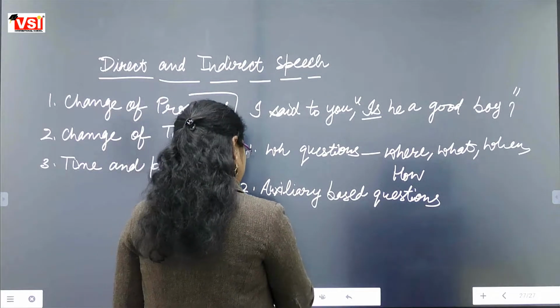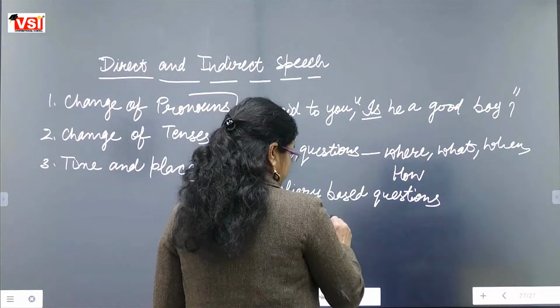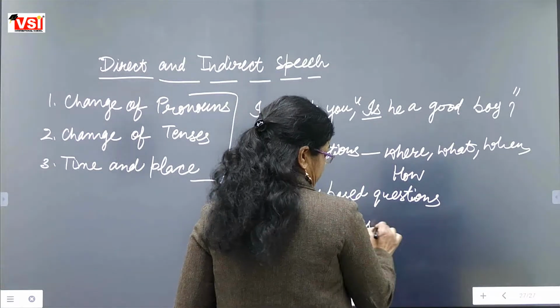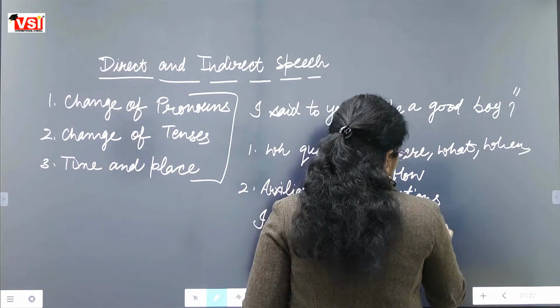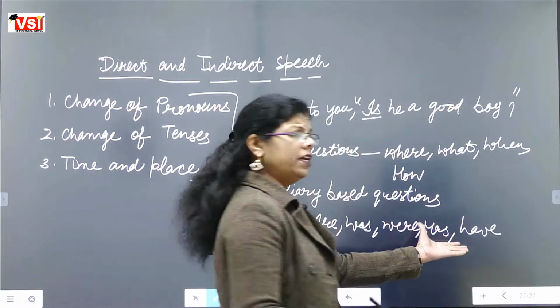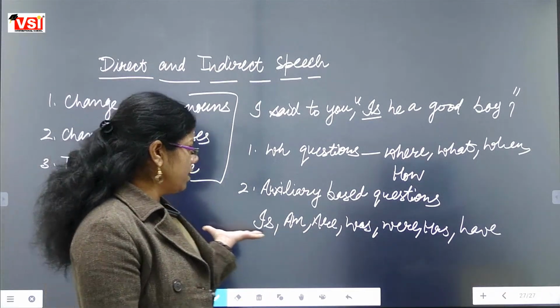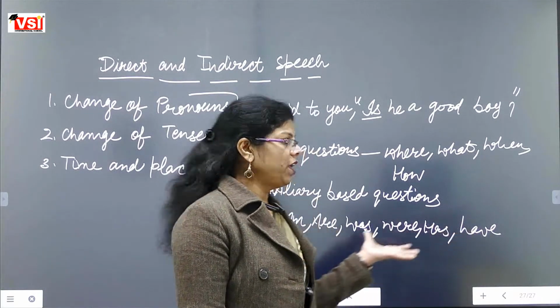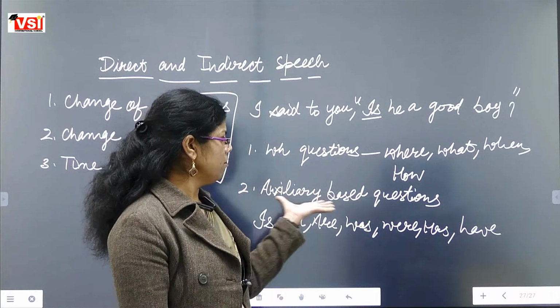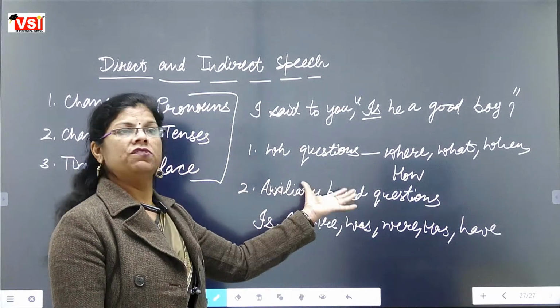It can start with is, it can start with am, are, was, were, has, have. That kind of sentences. When a question is starting with any helping verb, any auxiliary verb, then it will be called an auxiliary based question.